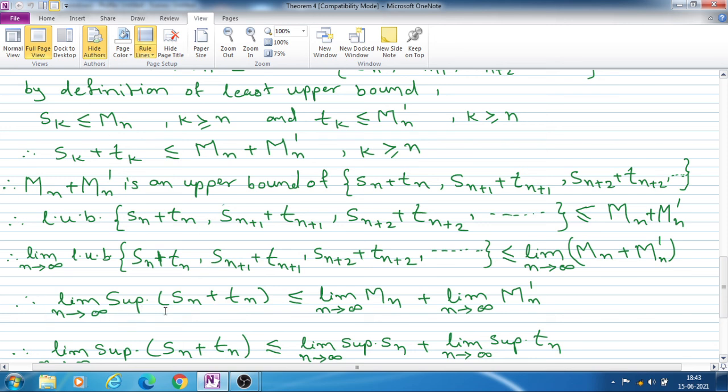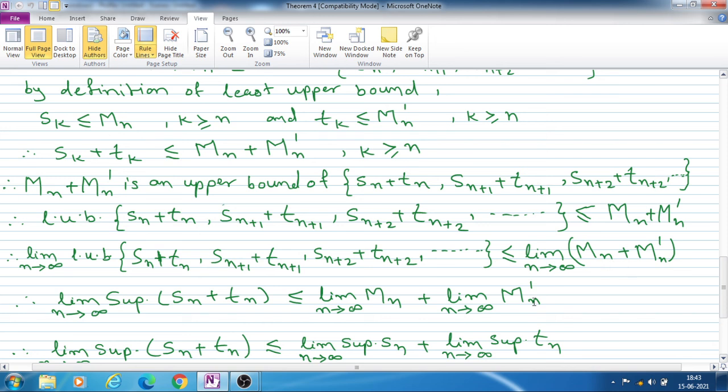Therefore, limit superior of Sn plus Tn is less than or equal to the limit of Mn plus Mn dash. We can distribute this limit on this addition. This is a property of limits, that the limit of the addition of two sequences is equal to the addition of the limits.